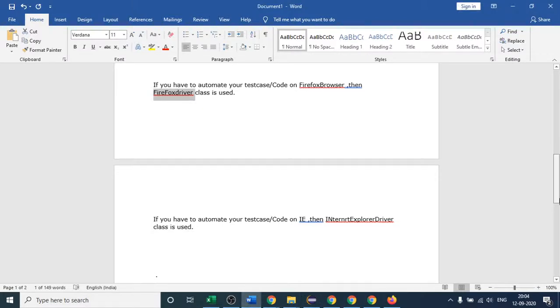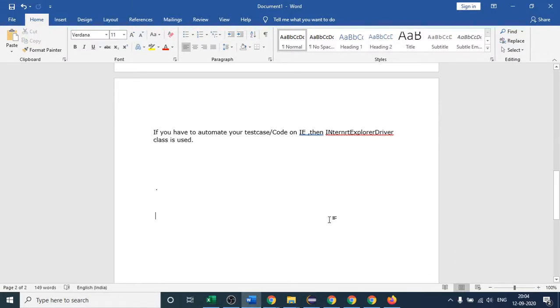There is one interface. I hope you all know what an interface is. WebDriver is an interface, and there are three classes. Suppose Chrome driver is one class. Second class is Firefox driver. Third is Internet Explorer driver, I think. Explorer driver is the class, right? As of now we are focusing on these two.